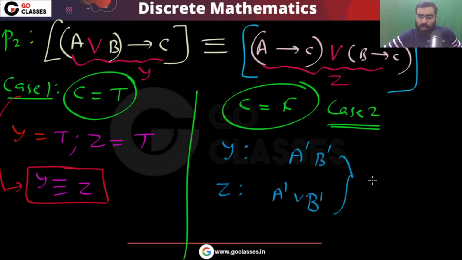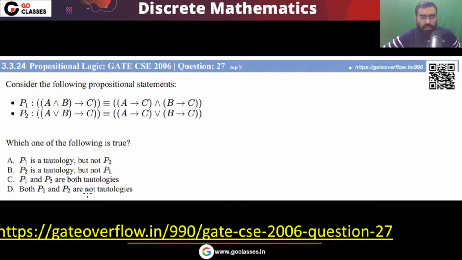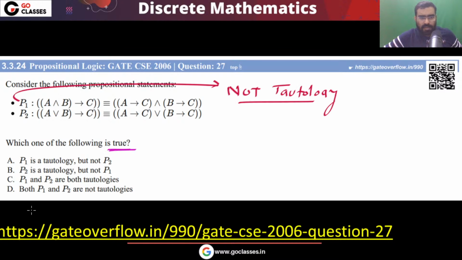Again you can notice they are not equivalent. So in case 2 also they are not equivalent, these two. So definitely I can say P2 is also not a tautology. So neither of them is a tautology. Both are not tautology. So the answer will be option D.